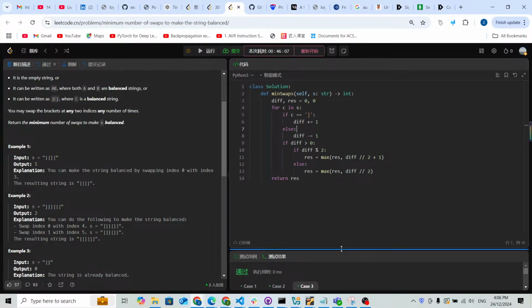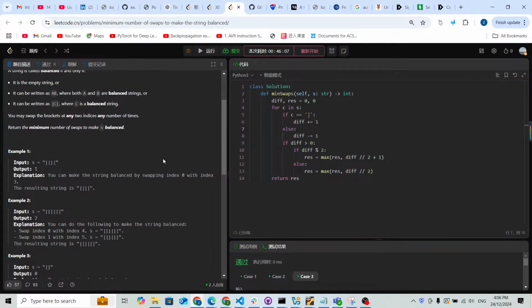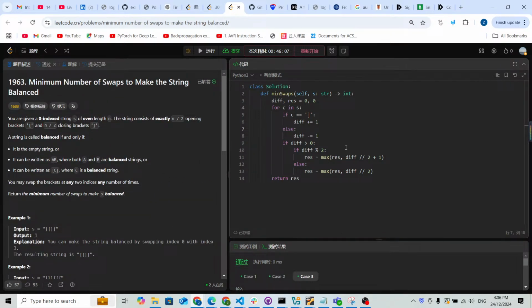Sometimes for this problem, it is some greedy idea, and sometimes it's really difficult to explain why I can think of such an approach to solve the problem. It is a greedy idea, because if it is an opening parenthesis from the beginning, it is okay. But if we find a closing parenthesis, we're gonna count it and check the maximum. I think that's all about it.